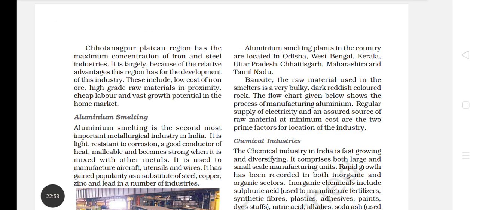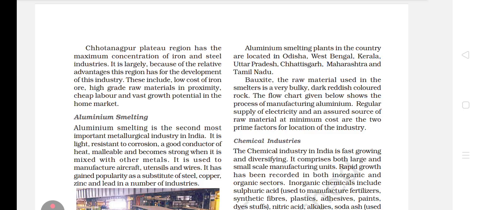Now see, Chota Nagpur Plateau region has the maximum concentration of iron and steel industry. It is largely because of the relative advantage this region has for the development of this industry. The answer is already given in the book. You people said that you don't get answers in the NCERT book, but see, every answer is given. So try to focus on the NCERT book, because it is giving you each and every answer.